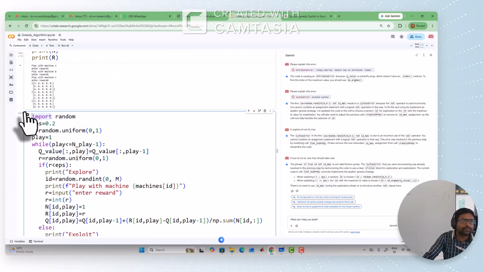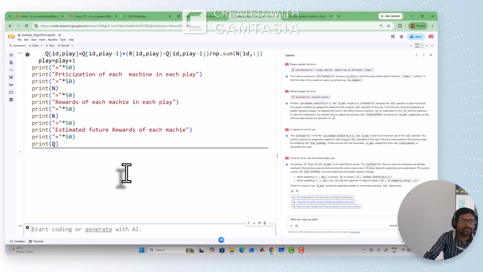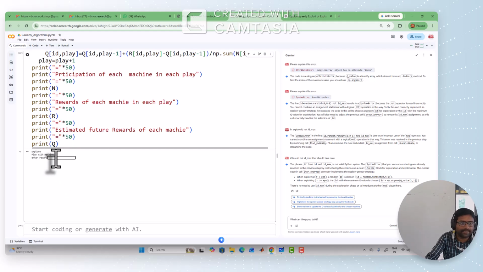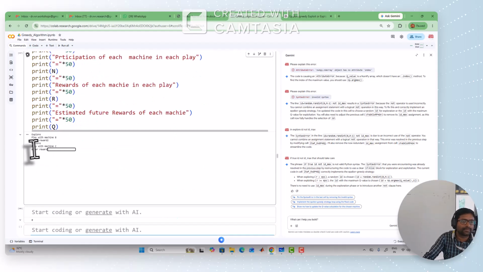Okay. So now you can see the highest return is C as of now. Now go to this code. So explore B, maybe it's getting the 2. Next, explore C. C is the highest return. But when it is a greedy algorithm, during the exploration also we can use the highest reward machine. That's why C is coming here. But in the modified greedy, C will never come during the exploration.